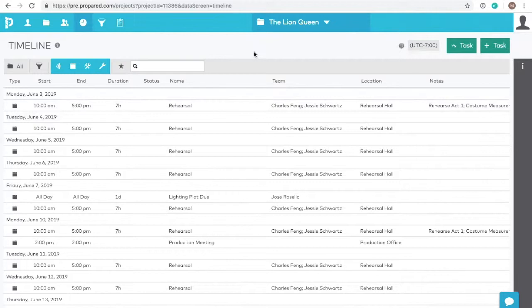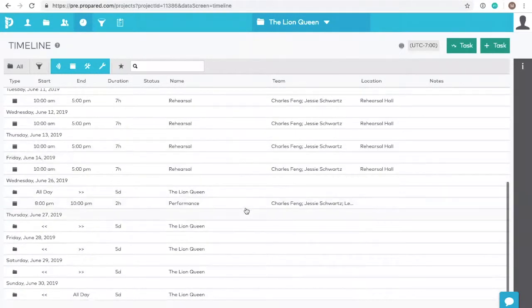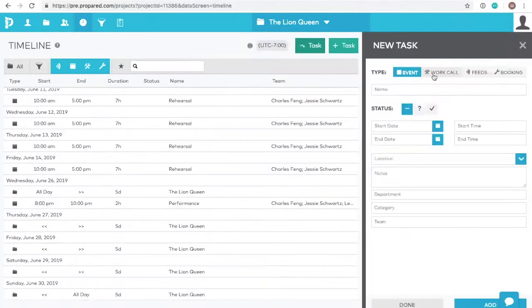Say we're creating a load-in for Lion Queen, which will require 1 crew chief and 2 stagehands. Our crew chief works with us full time, but our stagehands are overhire, so we don't know who they are yet. To create a work call, click on your green New Task button and select Work Call.